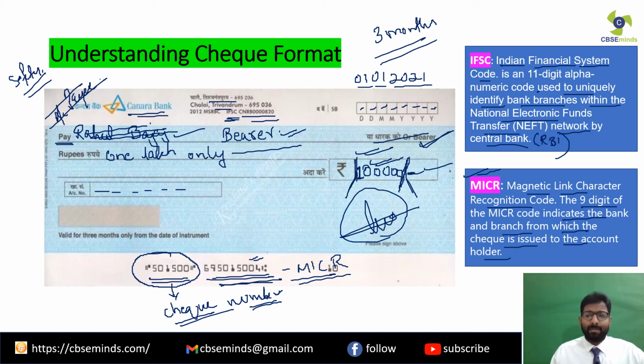After 3 months, that is after 31st of March 2021, if Mr. Rahul Bajaj presents it to the bank, this check will be dishonored. Why dishonored? Because the check has become invalid. A check is only valid for 90 days from the date mentioned on the check leaflet.